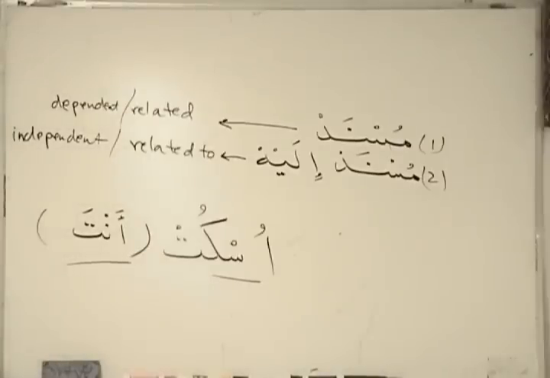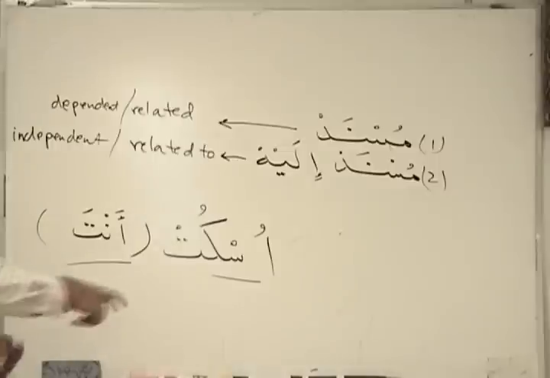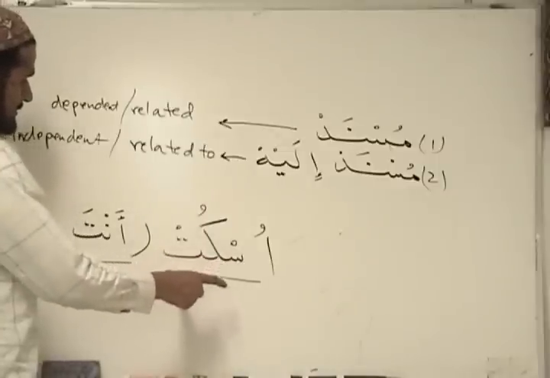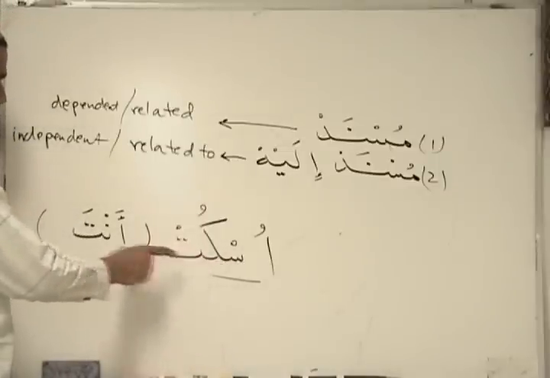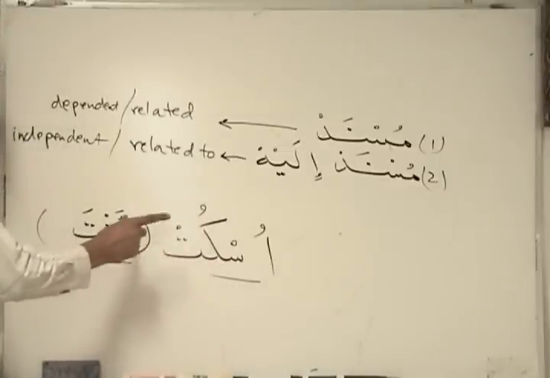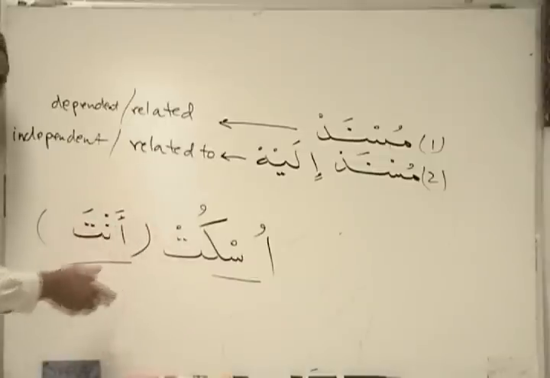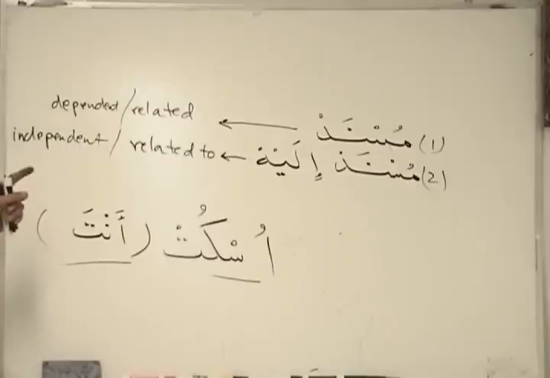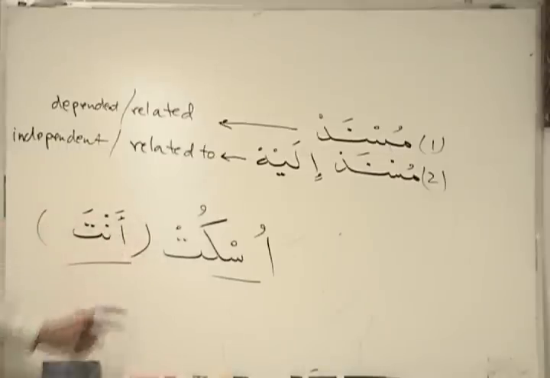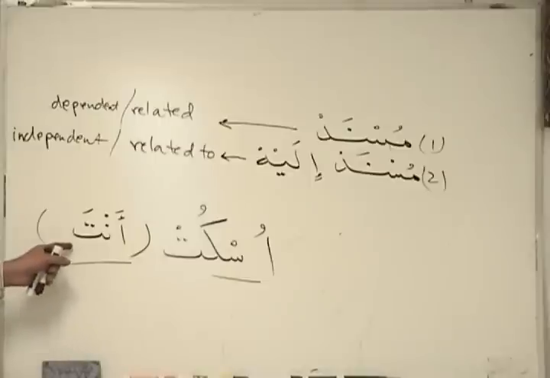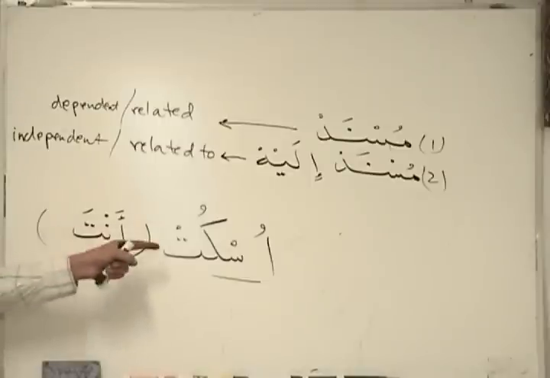When we say uskut, be quiet, it's not a single word. In reality, it's a compound. Anta is musnad ilayh. It's a compound, right? Because the anta is hidden. We don't need to say it, but it's understood to be there. But which one is musnad? Which one is musnad ilayh? Where is the attribute? Anta is musnad ilayh, and uskut is musnad.